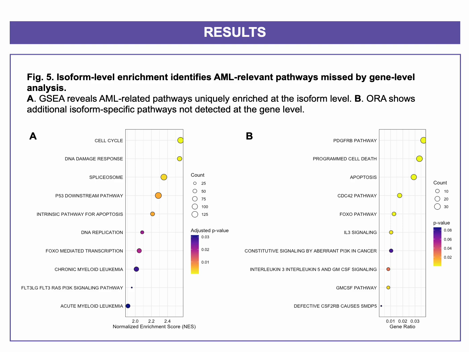Among the enriched pathways were cell cycle, apoptosis, and DNA replication. Importantly, we also saw enrichment of the acute myeloid leukemia and chronic myeloid leukemia pathways, highlighting just how clinically relevant these isoform level signals are. These are well-known AML pathways that were completely missed in the gene level analysis.